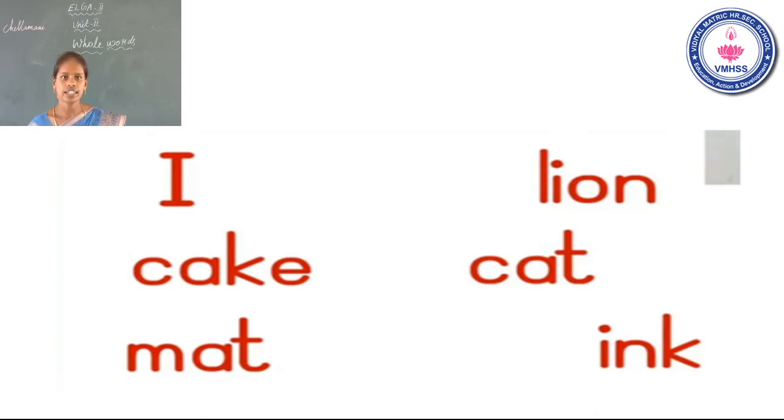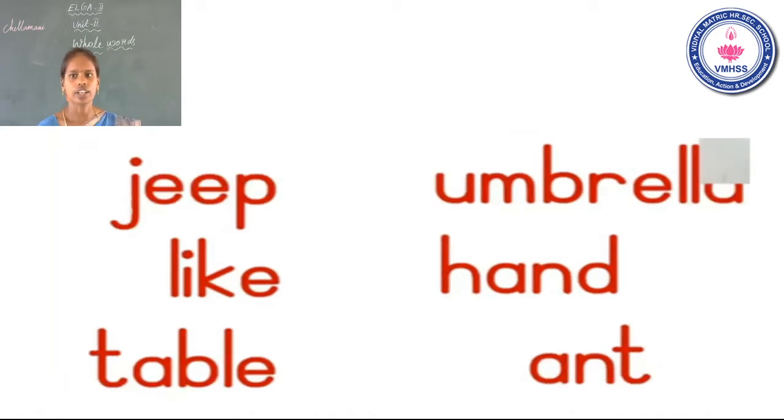Once again read the words. The first one I. Second one cake. Third one mat. Fourth one line. Fifth one cat. Sixth one ink. Now go to the next one. The first word is I. Second word is like. This is one of the whole words. You have circled this word only.